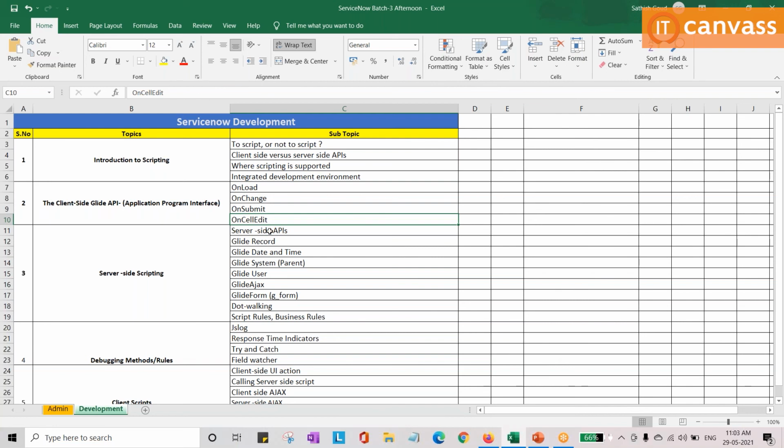Okay, these are all the APIs. I'm not going in depth into each and every API, I mean the methods which are available in that particular class. API is nothing but application program interface. So ServiceNow has different APIs. Okay, we are not going through each and every method. At least we'll take 1 or 2 examples from each API and we'll do that in an IDE. Okay, so there are almost 300 or 400 methods in each and every API. So we are not going in depth into each and every one, but I will show you the place where you can get information about that whenever you need it. Okay, there I will provide you the syntax as well for each and every method. Everything will be available on this developer site only.